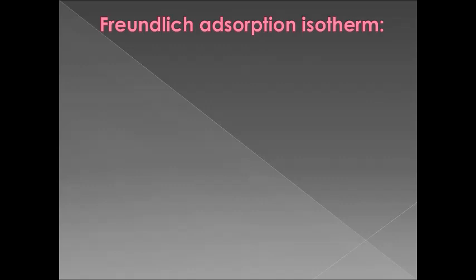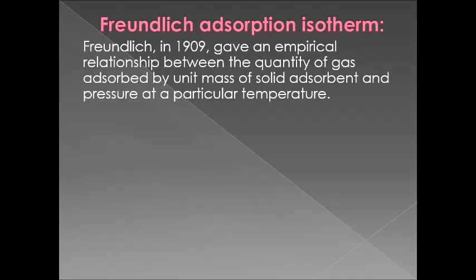Freundlich adsorption isotherm. Freundlich in 1909 gave an empirical relationship between the quantity of gas adsorbed by unit mass of solid adsorbent and pressure at a particular temperature. If we draw a graph of this, we can name it as adsorption isotherm.